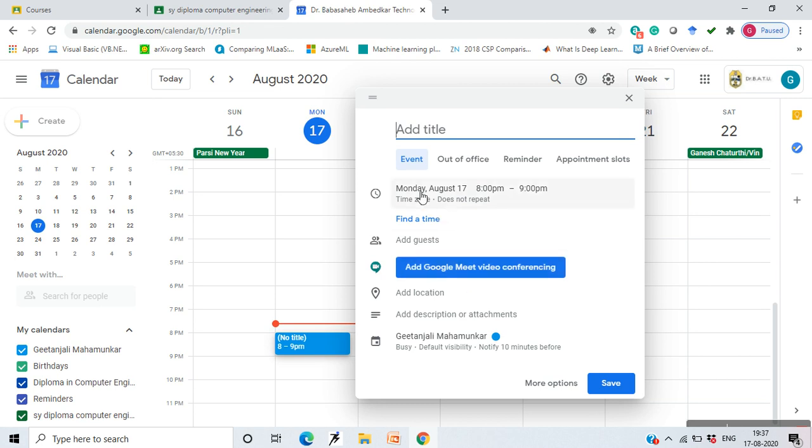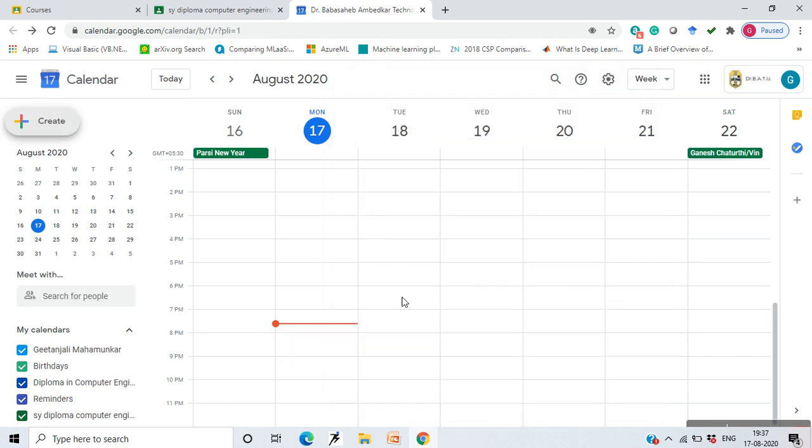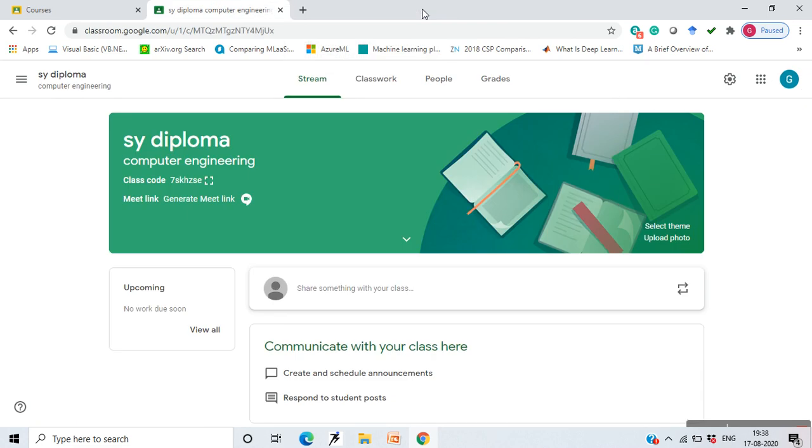You can set the date, the time, for the meeting. You can add location, give some description about the meeting, and 10 minutes before you'll be notified about the meeting. As well as this, you can add the guests for this meeting, and save it, and it will be marked over here. So this was the only thing, I think, that was remaining in today's session.